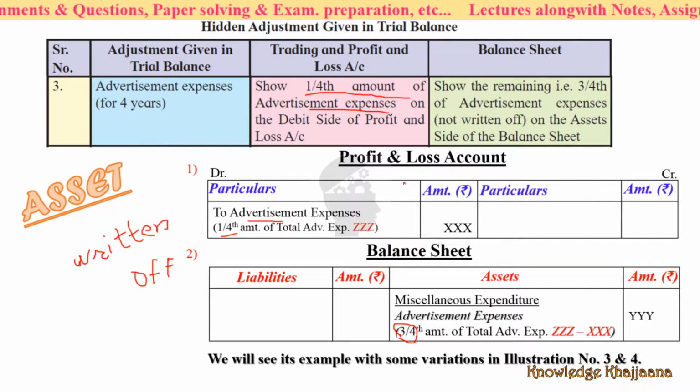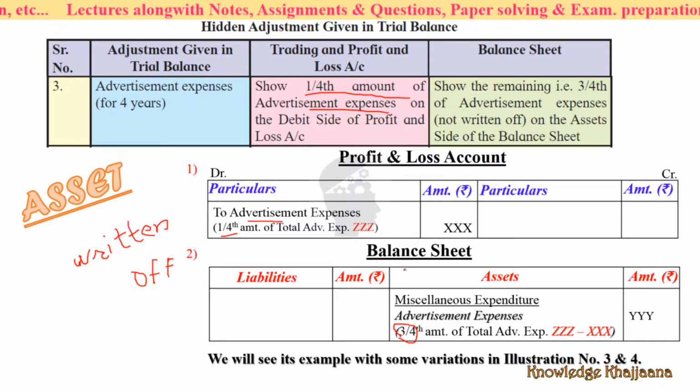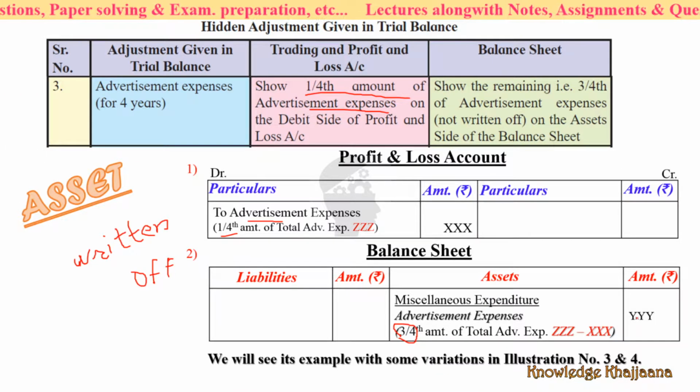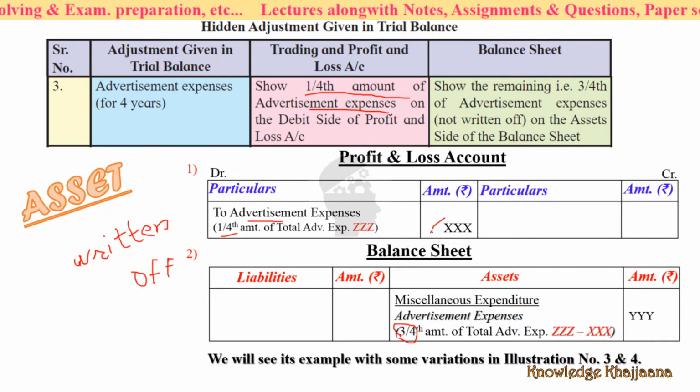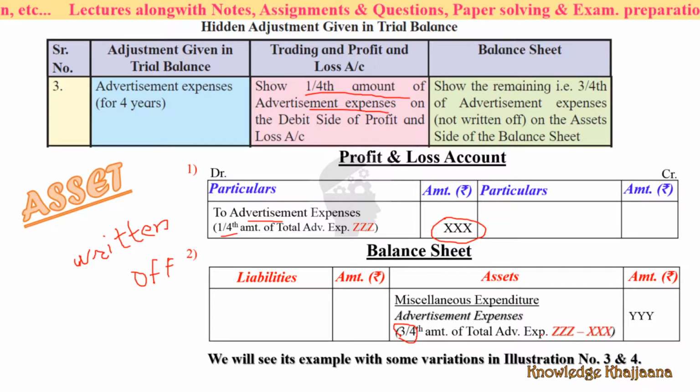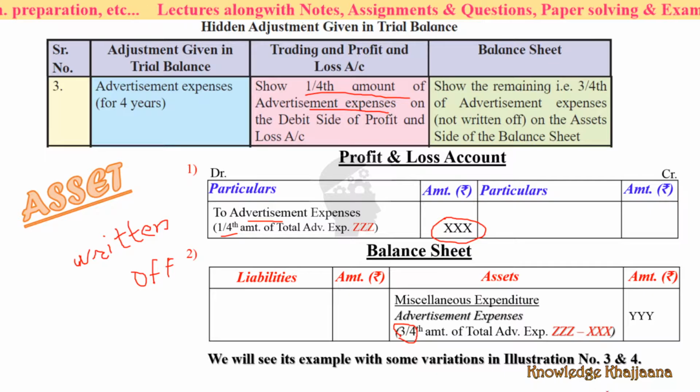And the remaining amount which you carry to the asset side of the balance sheet is called not written off. So the not written off amount is Y, that is, Z, the total advertisement expenses, minus X, the expenses which you have written off this year. So the remaining expenses, that is the 3/4 amount, is the Y amount which is not written off. We will see its example in illustration numbers 3 and 4.